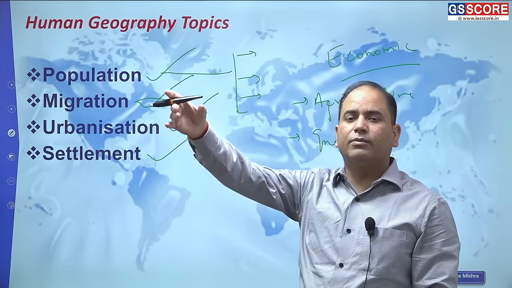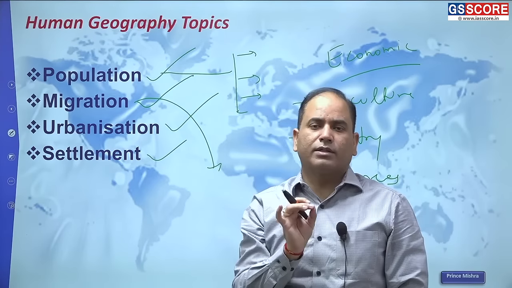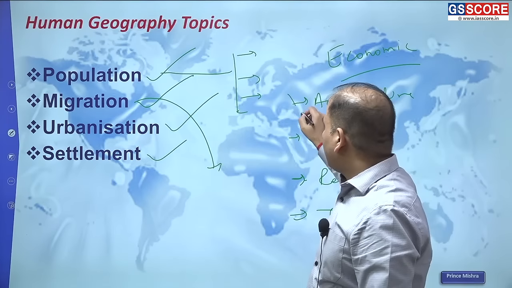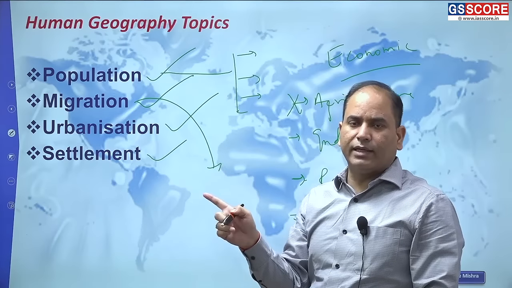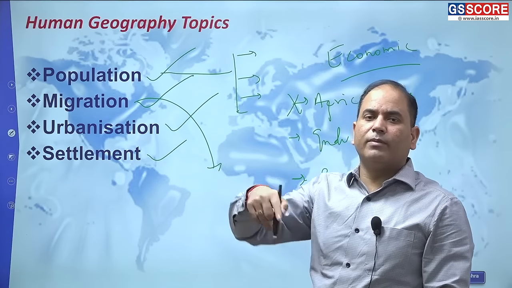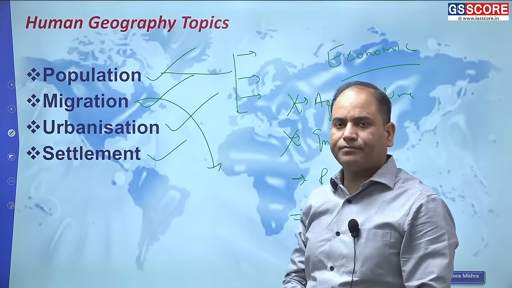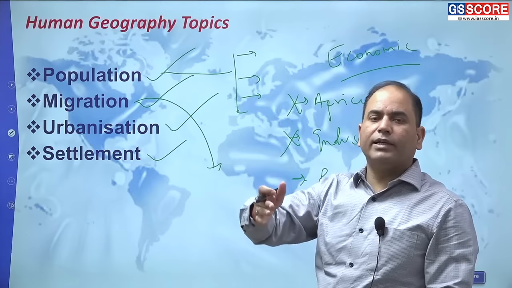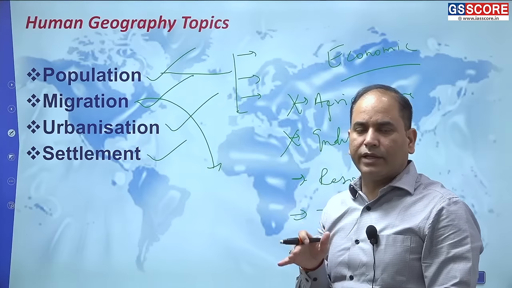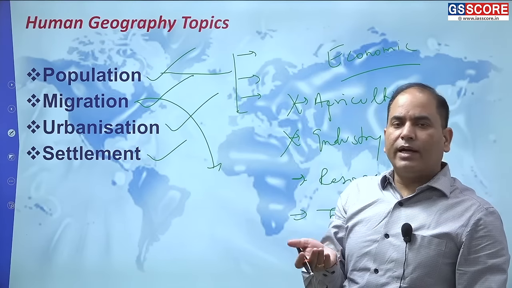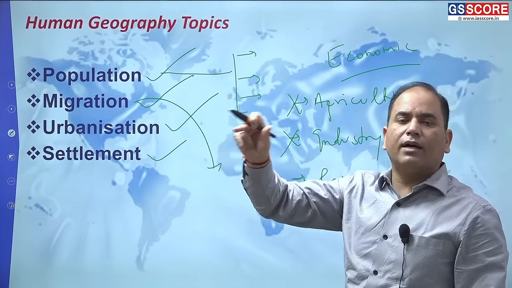Now the question arises: why are people migrating? If you try to go to the root cause of that, you will find there is definitely a problem in agriculture. Agriculture is not performing. Simultaneously, industrial development is also not there in rural areas. So when people migrate to urban areas, over a period of time a huge number of people settle in one particular area, referred to as an urban area, and then problems start appearing there. So we have a lot of issues in urbanization.